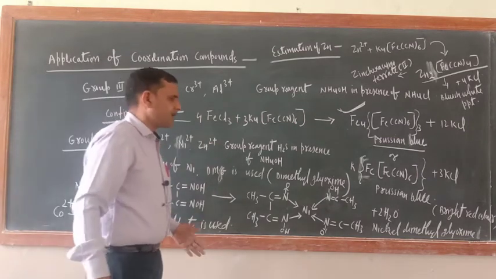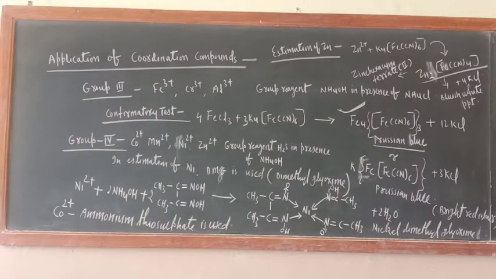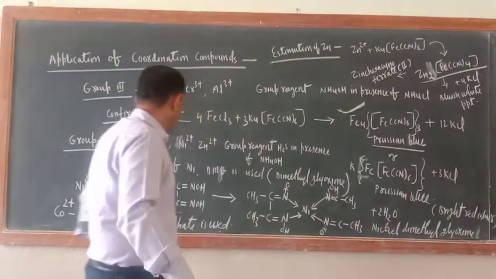Okay. So the group reagent is H2S in presence of NH4OH. So the group reagent is H2S only. Now just try to understand.